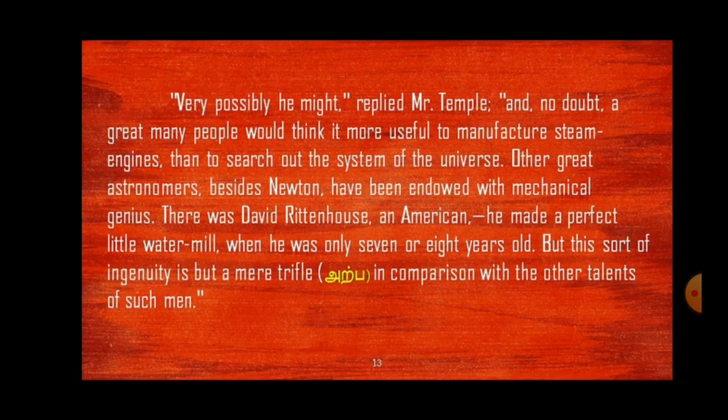Okay, other great astronomers besides Newton have been endowed with mechanical genius. There was a David Rittenhouse, an American. David Rittenhouse, an American, just when he was 7 or 8 years old, he had found out the water mill. All this he has found out. Newton has found out many mechanical items, tools, everything.